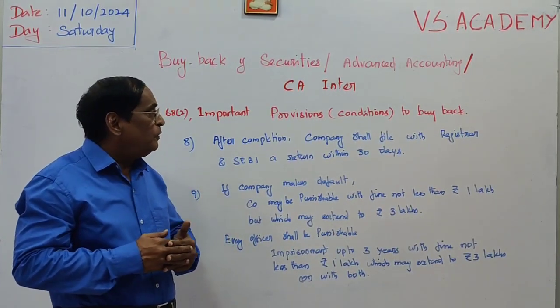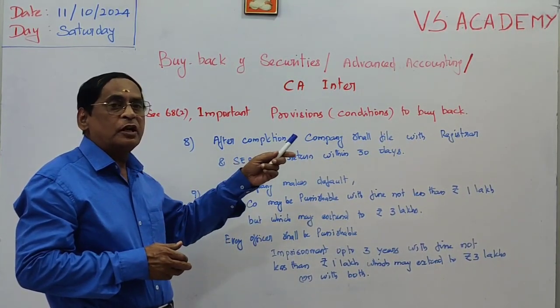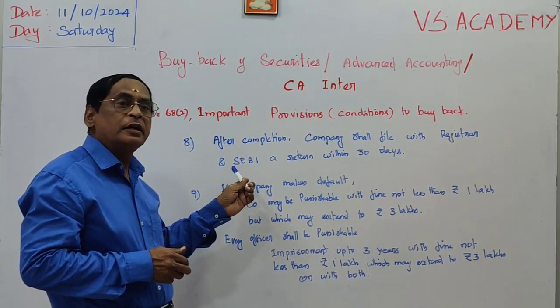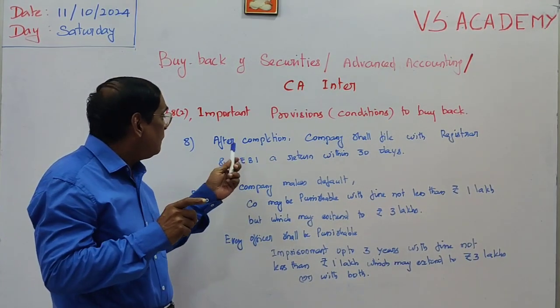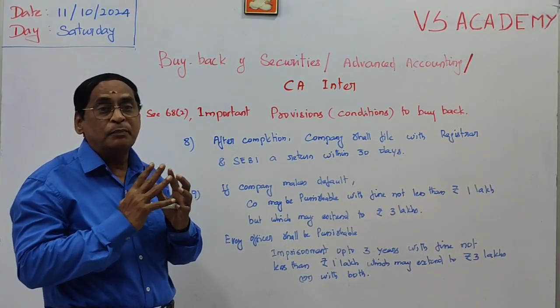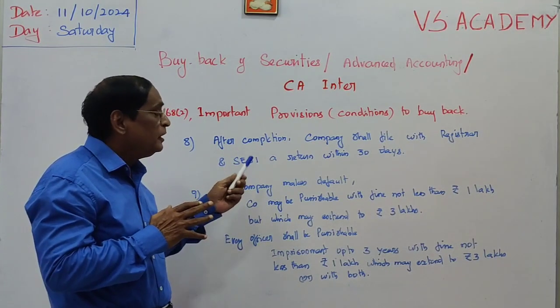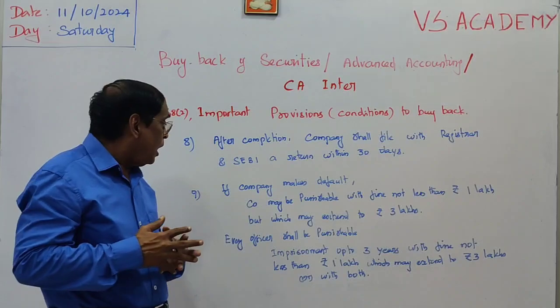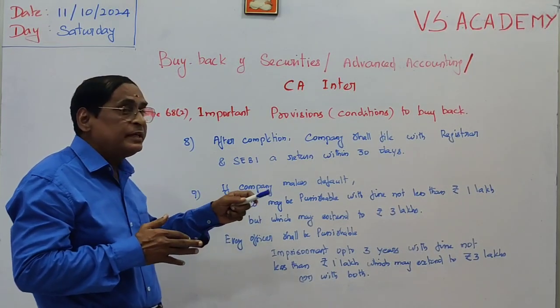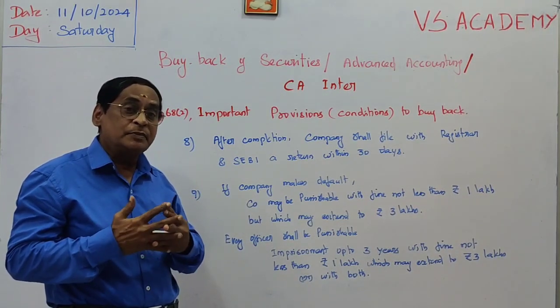A return is to be filed with both the Registrar of Companies and the Securities Exchange Board of India within 30 days of the completion. So after completion of the buyback, a return is to be filed with SEBI and the registrar. Apart from that, if the company makes any default, it is punishable.